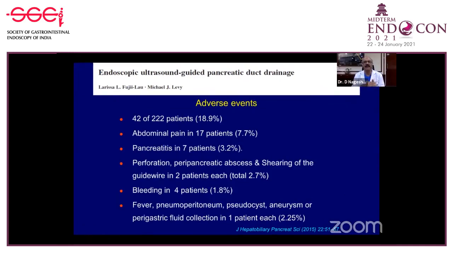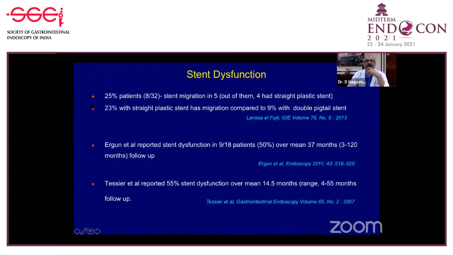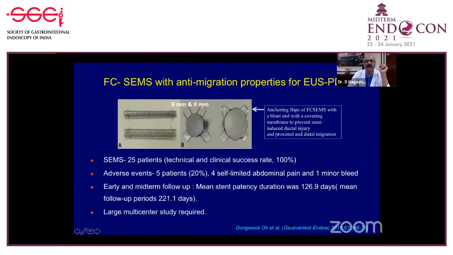Again, this is Michael Levy's group, and you can see that bleeding and perforation are the two major adverse events. In some people whom we can't drain but injected contrast, you can get fever, because contrast in the pancreatic duct is not as bad as contrast in the bile duct, but can still cause fever. Stent dysfunction and migration occurs in a certain percentage of patients, but this can be treated very easily.